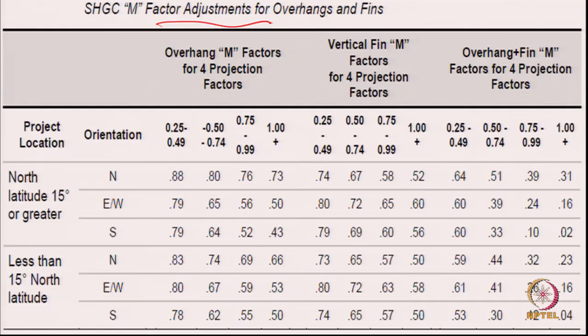So, if you have a north facing, right, latitude greater than 15 degrees, because it is all related to solar radiation. Now, since I have taken care of the Indian scenario, India varies from 8 to about 32.